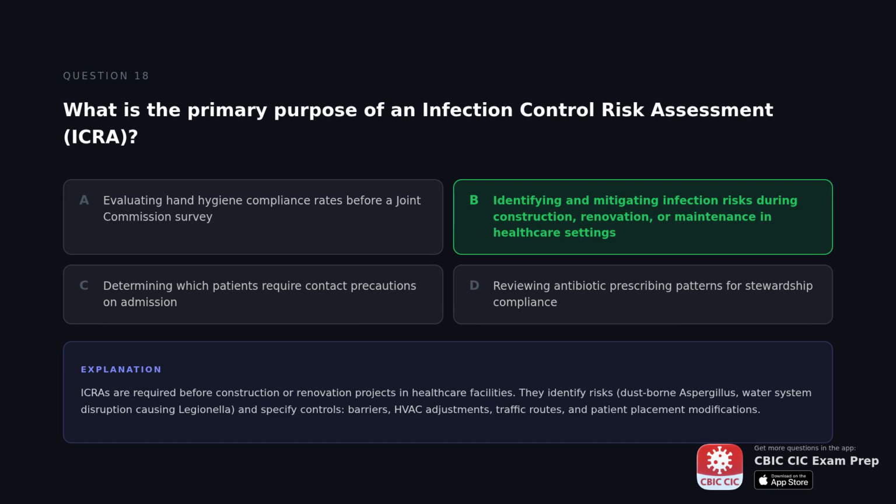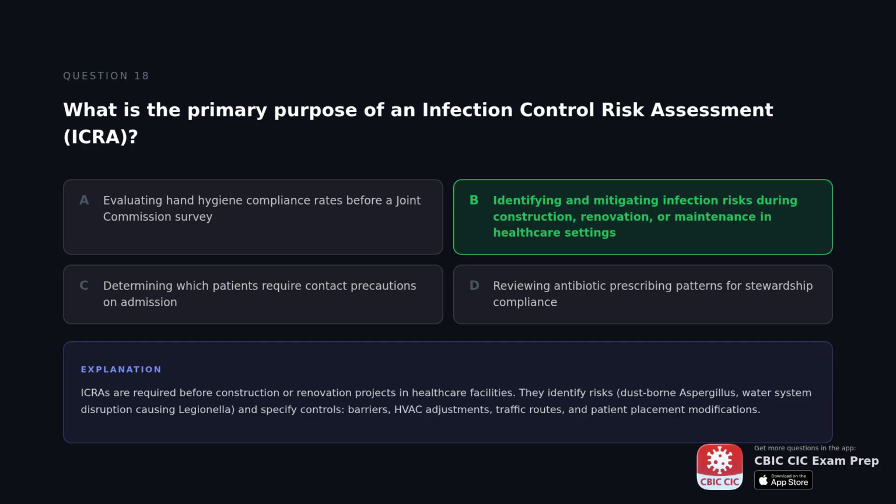The correct answer is identifying and mitigating infection risks during construction, renovation, or maintenance in healthcare settings. ICRAs are required before construction or renovation projects in healthcare facilities. They identify risks, such as dustborne Aspergillus and water system disruption causing Legionella, and specify controls: barriers, HVAC adjustments, traffic routes, and patient placement modifications.